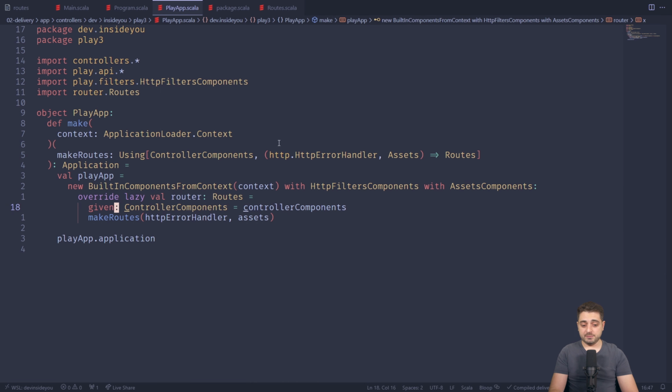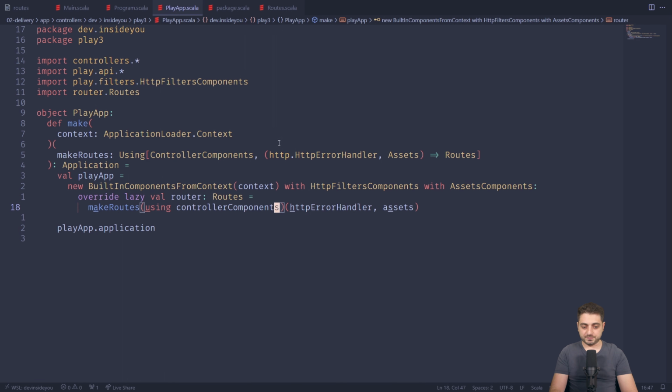And you don't even need the name. You can do something like this without the colon, okay? Or you can just convert something that is being used explicitly into something that is going to be used implicitly by using the word using, right? And then you can just use controller components the way I had it before without doing that thing, okay? Tiny little crash course on context functions.